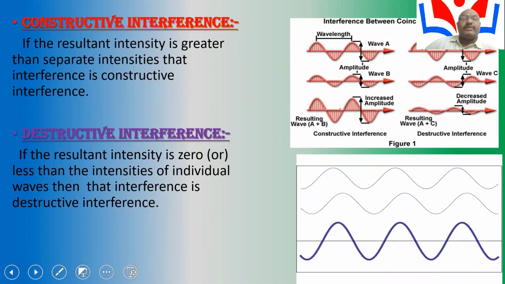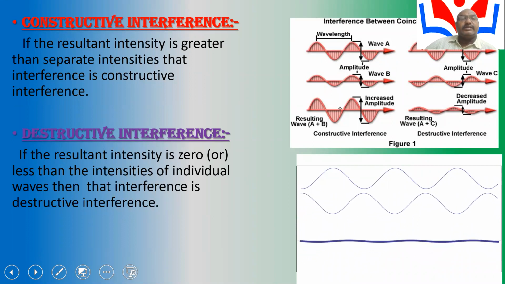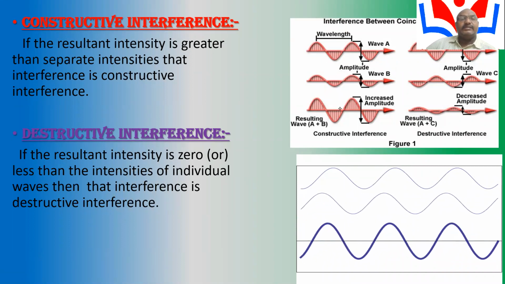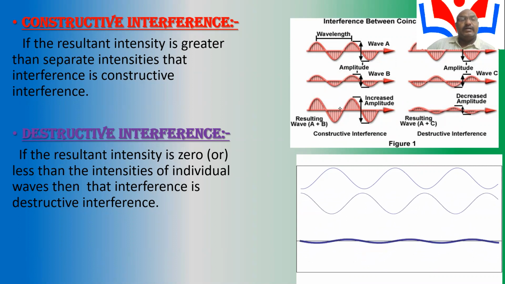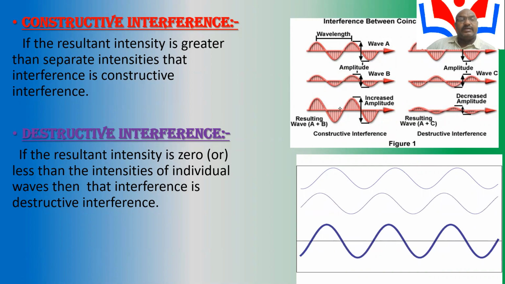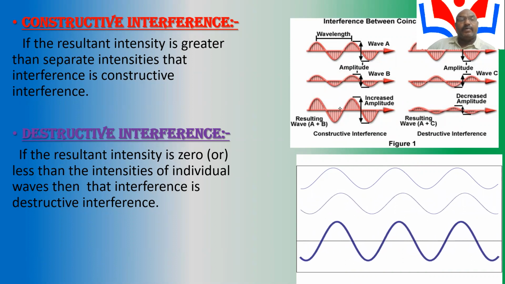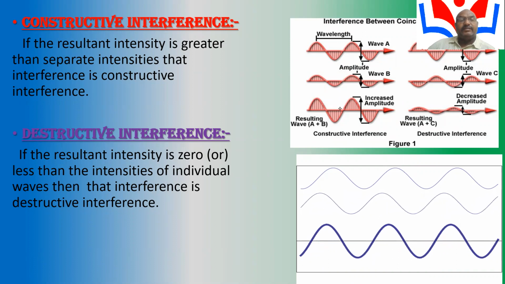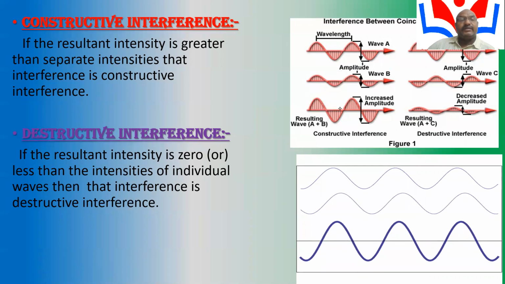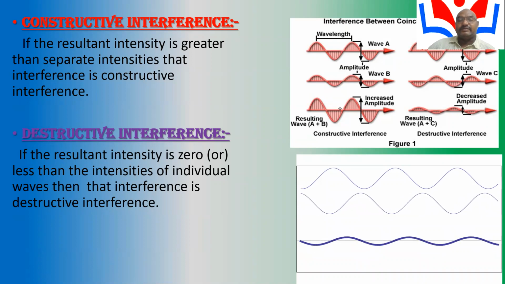Constructive interference is when the resultant intensity is greater than the separate intensities. Destructive interference is when the resultant intensity is zero or less than the intensities of the individual waves.